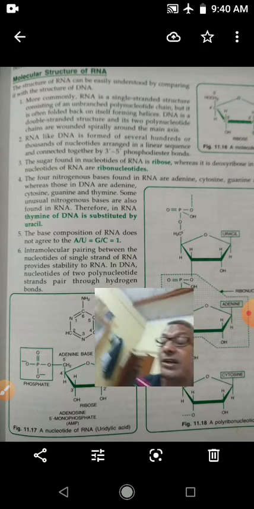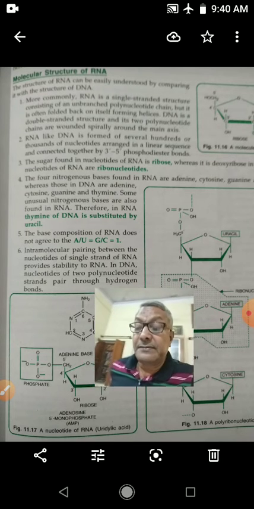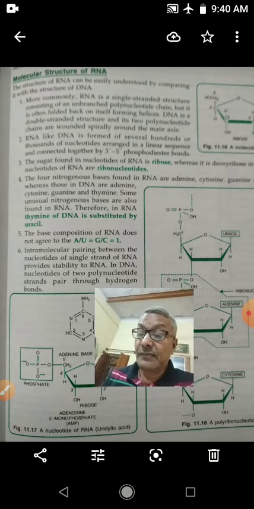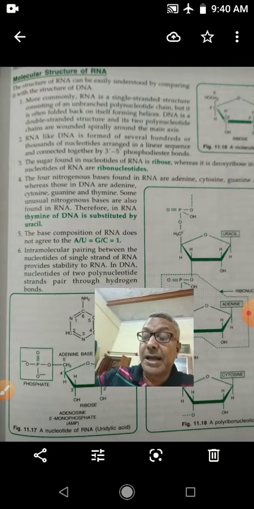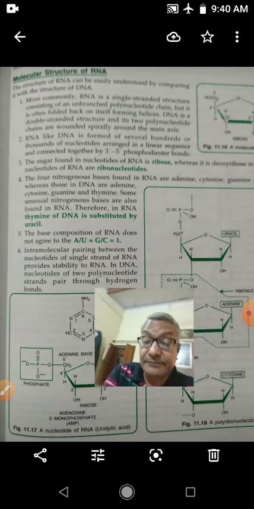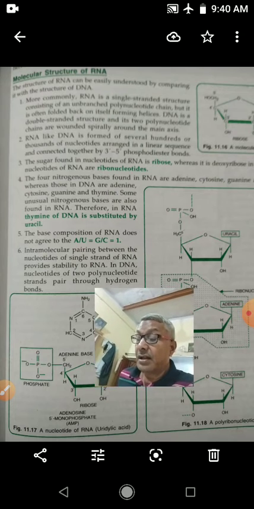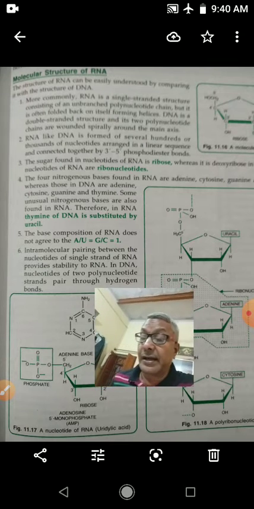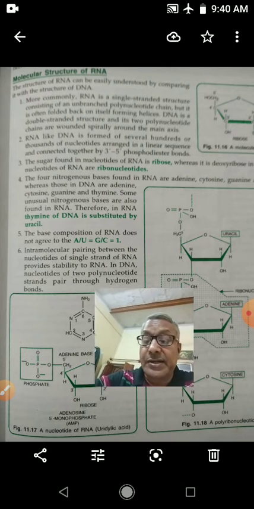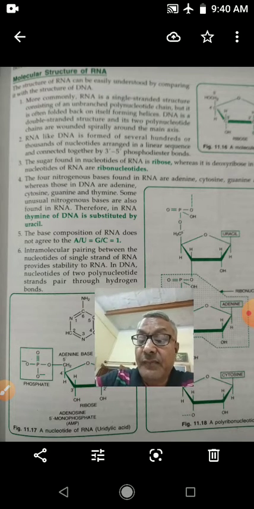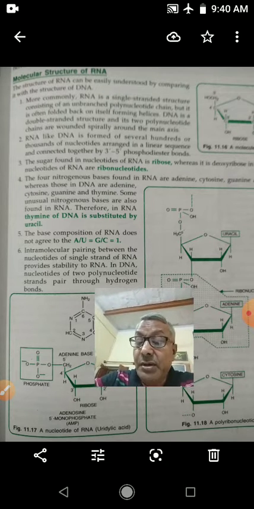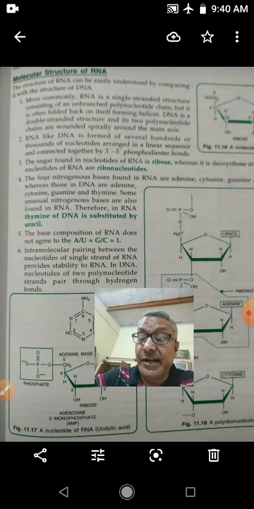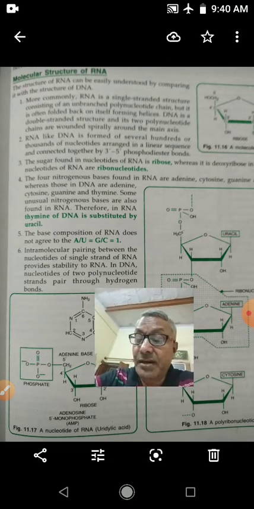Children, you have studied the molecular structure of DNA, now the molecular structure of RNA. RNA can be easily understood because it is a single-stranded, unbranched polynucleotide chain.